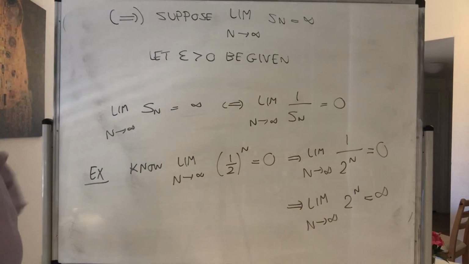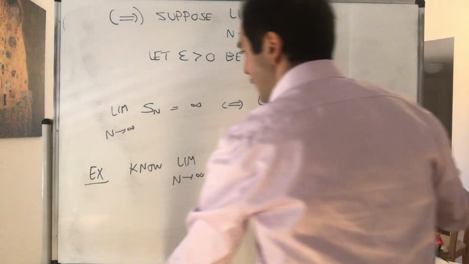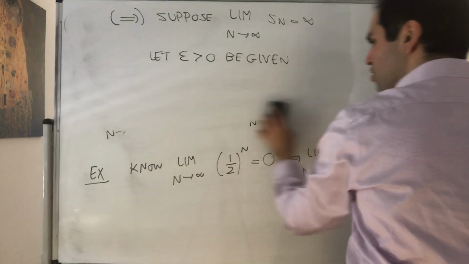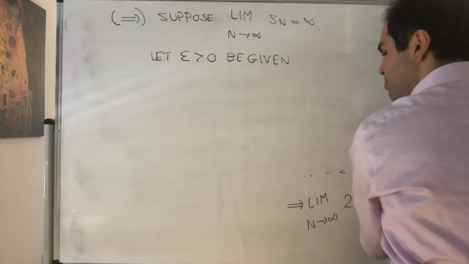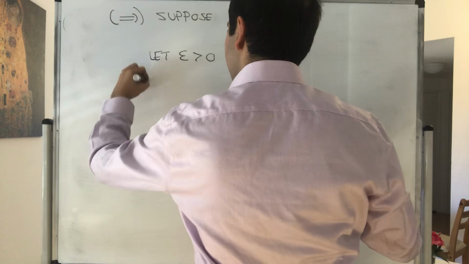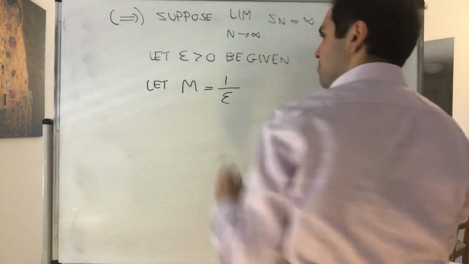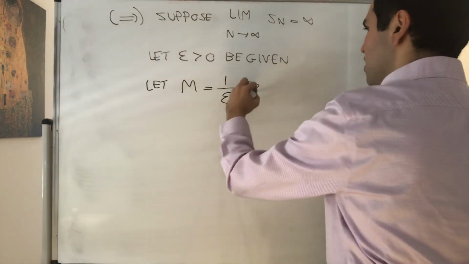And again, we know that Sn blows up, so in particular, we can say this is bigger than any M. In particular, we know that Sn is bigger than 1 over epsilon. And so let M be 1 over epsilon, which is positive.